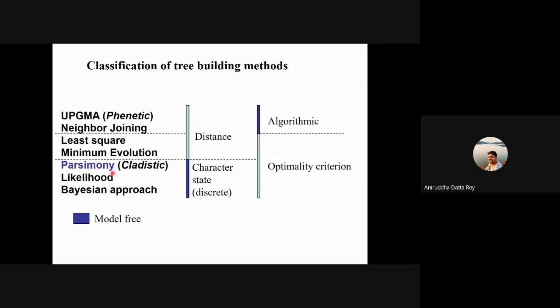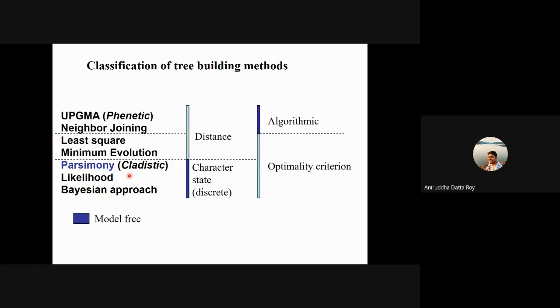Okay, so parsimony. Can anyone tell me what optimality criterion parsimony uses? What does it optimize for? The least number of changes. Minimum number of changes. So it optimizes for the lowest tree length, or the shortest tree length. The tree that has the shortest tree length is the most parsimonious tree.